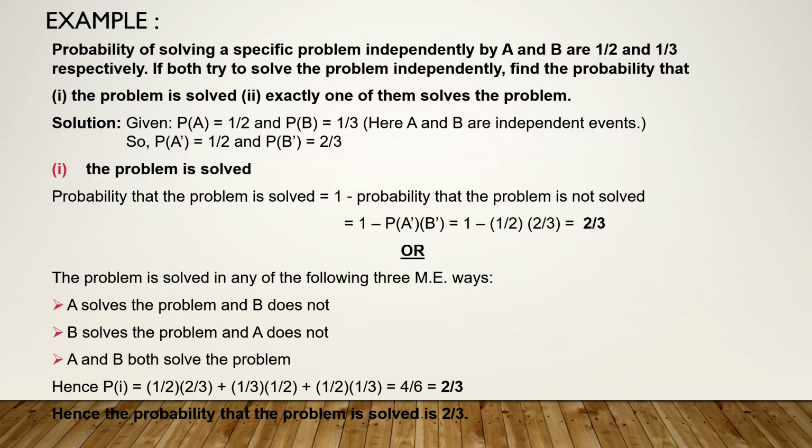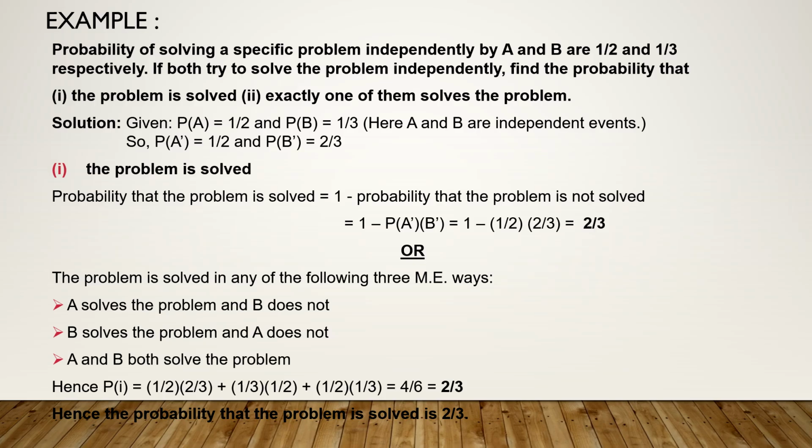First thing is you want to know the probability that the problem is solved. There are two ways of doing this. The easy way is the probability that the problem is solved is equal to 1 minus the probability that the problem is not solved. You know this, complement of an event. What is the probability that the problem is not solved? It can occur only in one possible way, which is A cannot solve the problem and B also cannot solve the problem. Then only the problem will not be solved. So it is 1 minus P of A dash into P of B dash. Here A dash and B dash, obviously they are independent. So it is 1 minus half into 2 by 3, which is 2 by 3. This is the easy way of solving it.